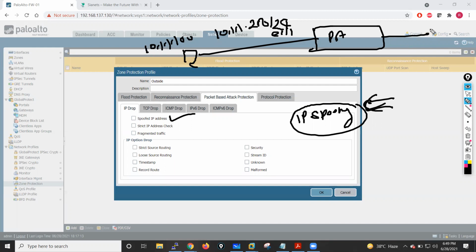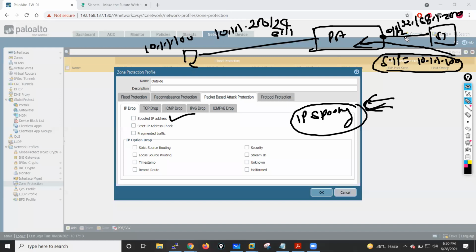And this outside interface has IP 192.168.1.250, right? We have one server. Now, if my Palo Alto firewall sees one packet on this interface whose source IP address is 10.1.1.100, but in actual fact this source is behind the other interface, right?